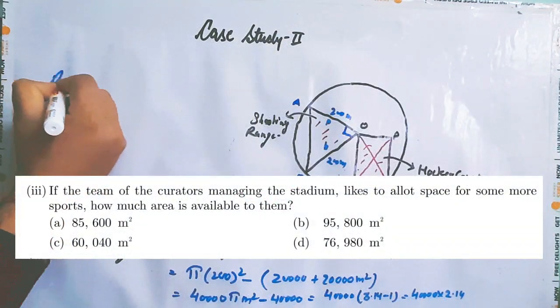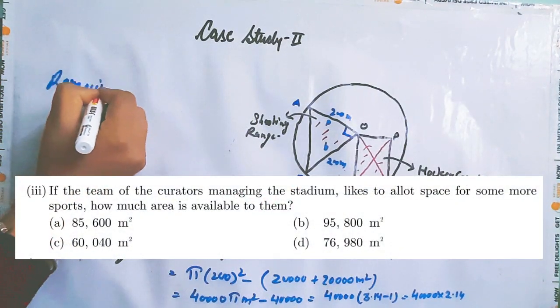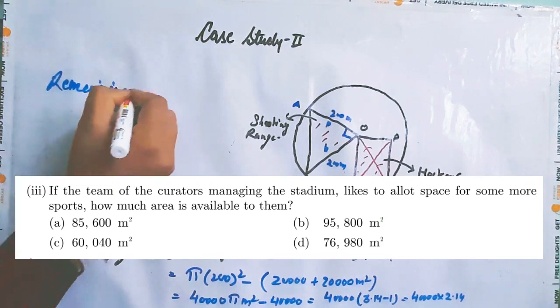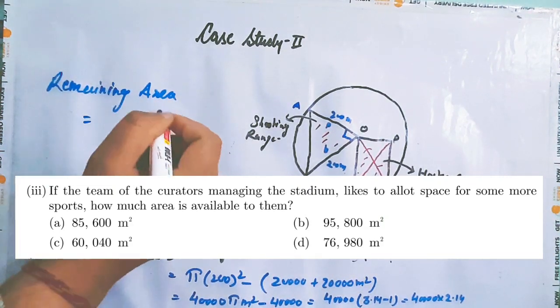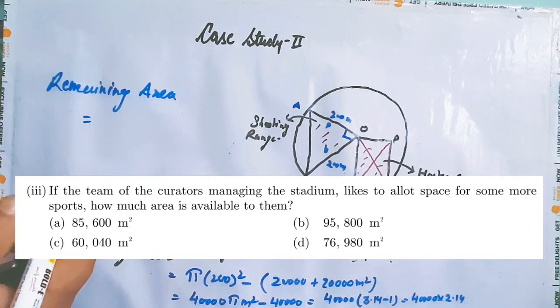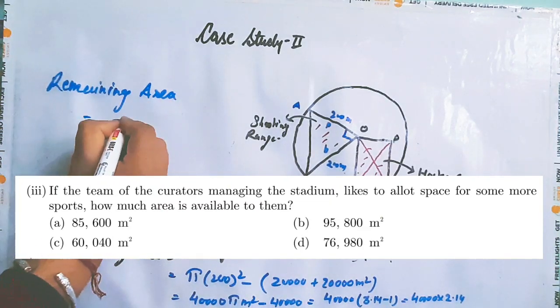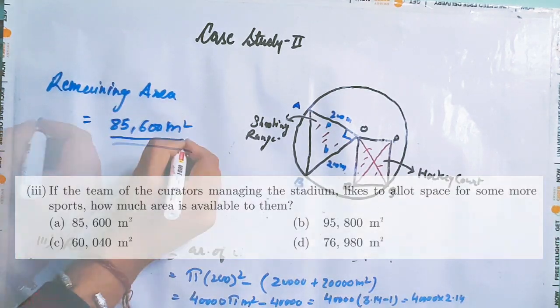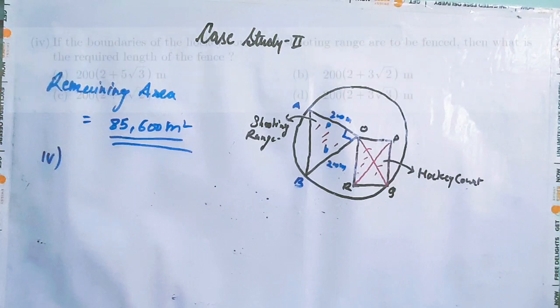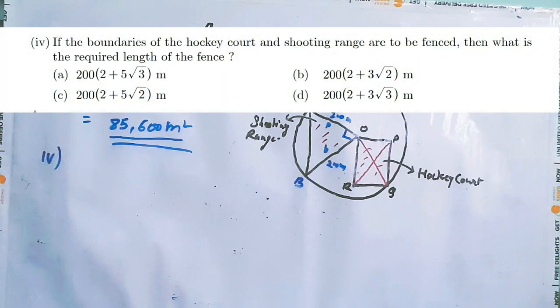So the remaining area will be equals to 85,600 meter square.